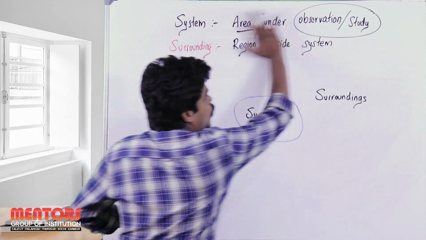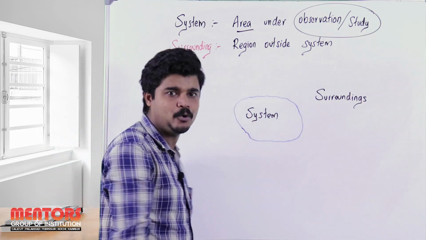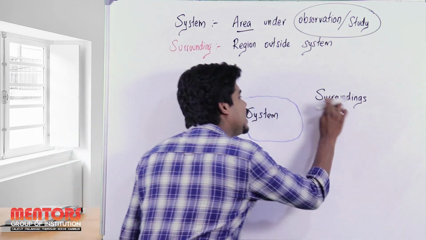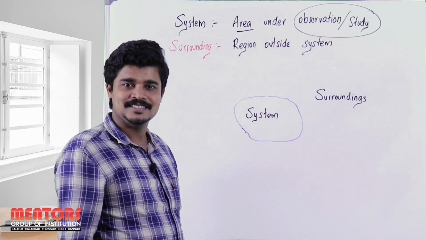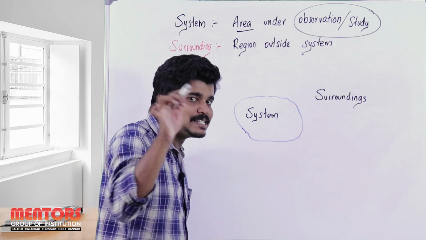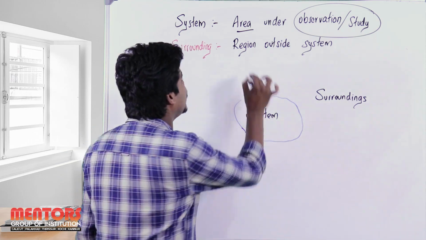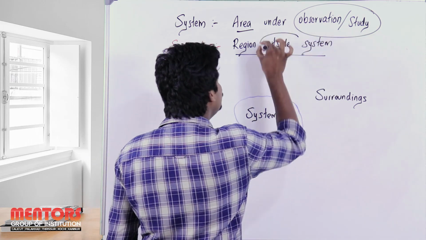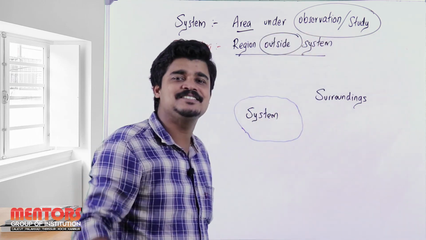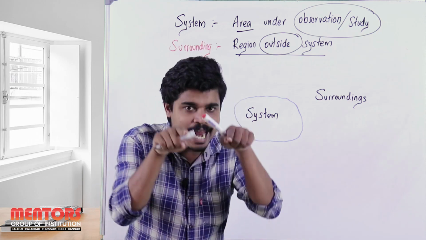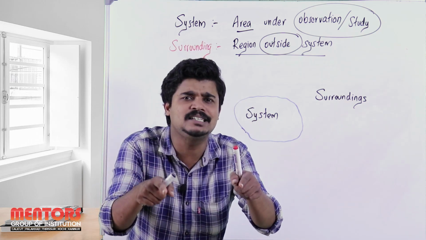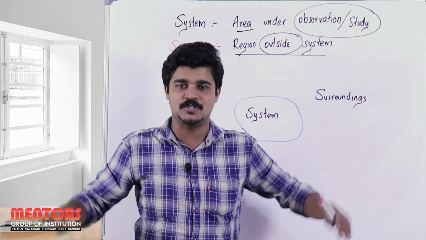That whole region inside the board is my corresponding surroundings. So the surroundings can be defined as the region outside the system. You see the concept. One thing is our study and the other thing is outside our study.